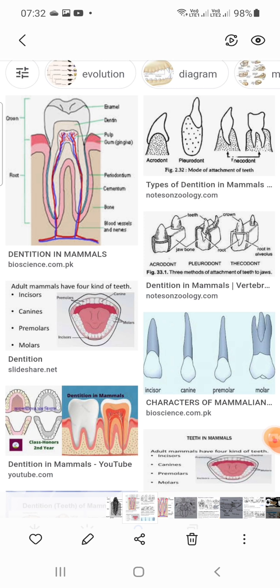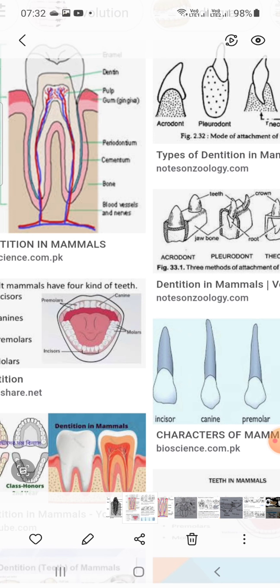So here is the structure of a tooth. You see here in my slide, my dear students, you have to observe the tooth consists of three main parts. The three main parts are crown, neck and root.